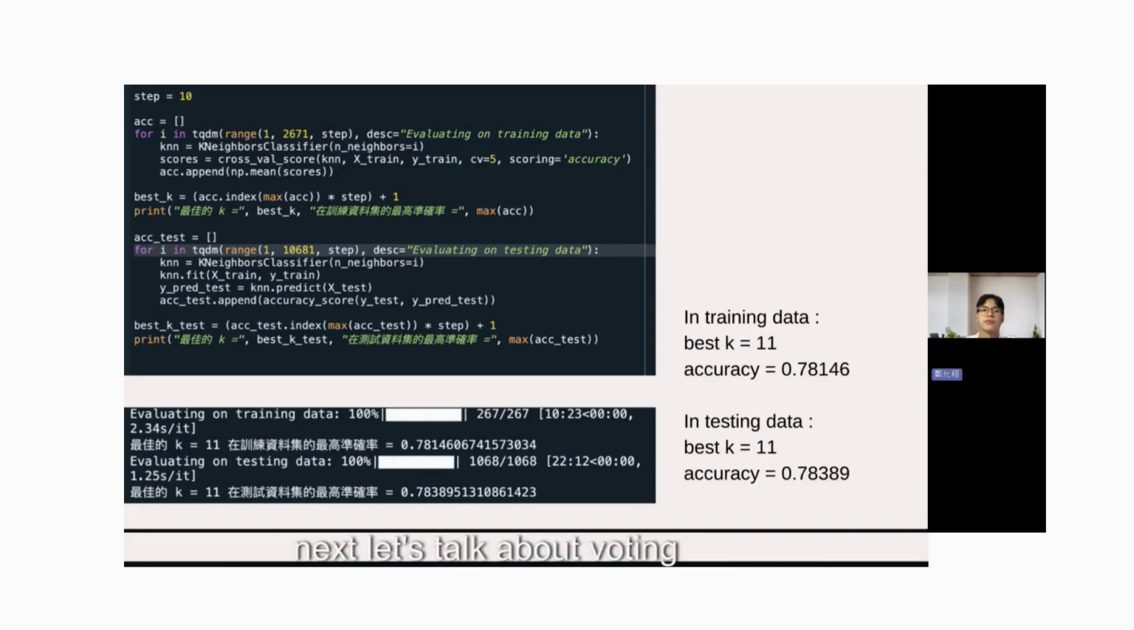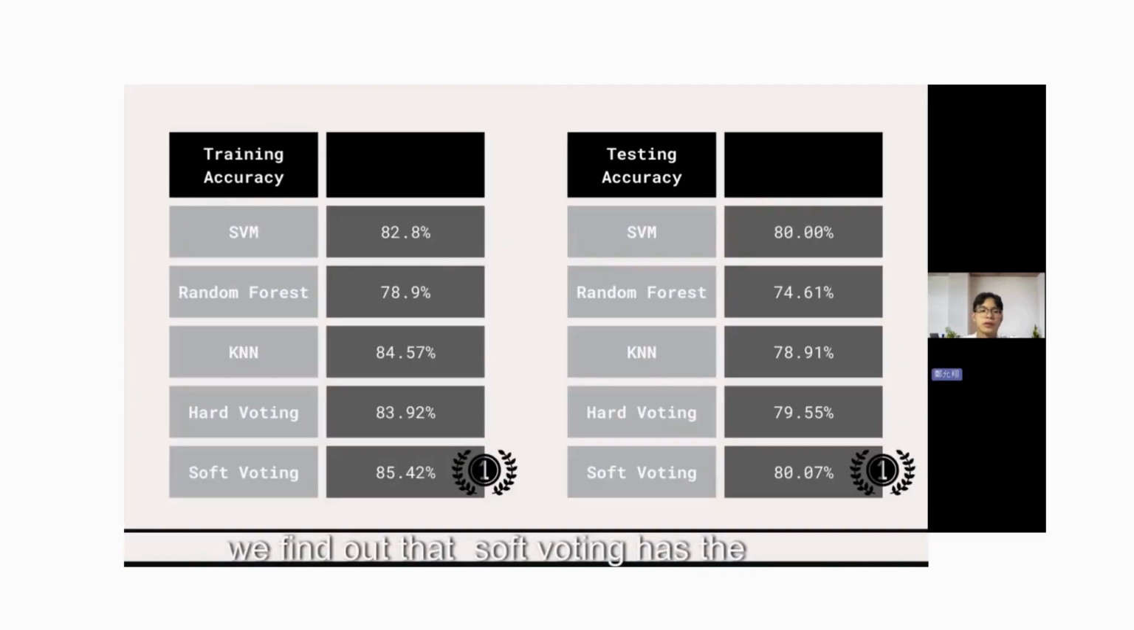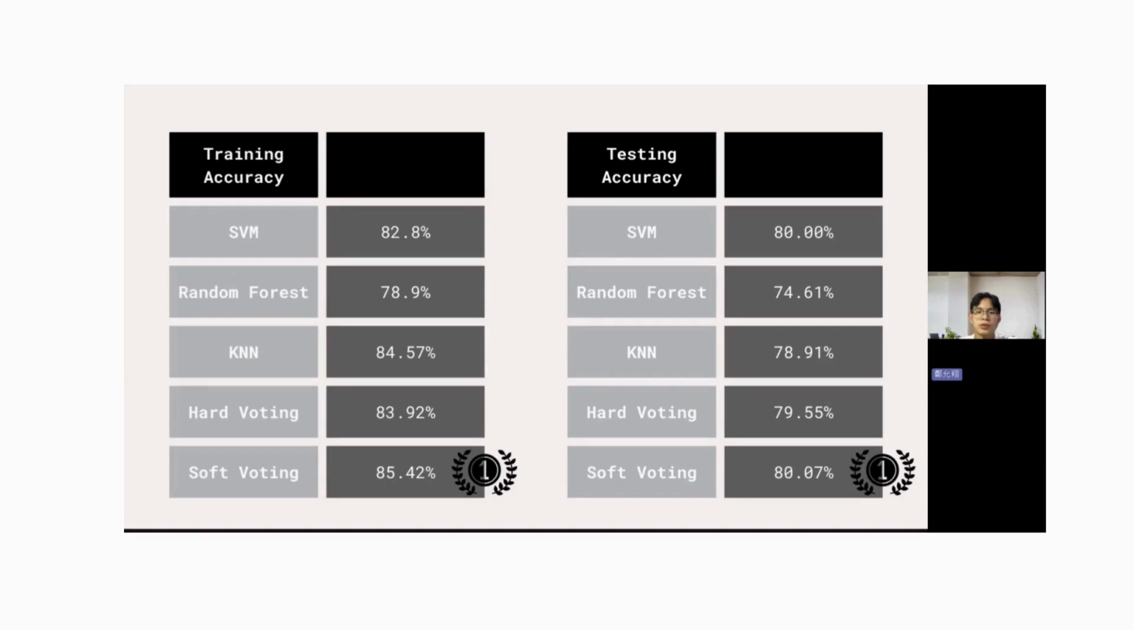Next, let's talk about voting. During the voting process, I noticed some rounding issues, so I recommend calculating accuracy to 6 decimal places for future improvement. We found that soft voting has the best accuracy on training data and testing data, giving us 85.42% and 80.07% accuracy. So this is all my report.